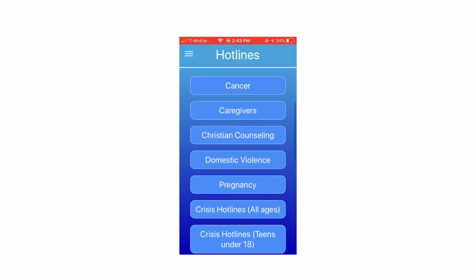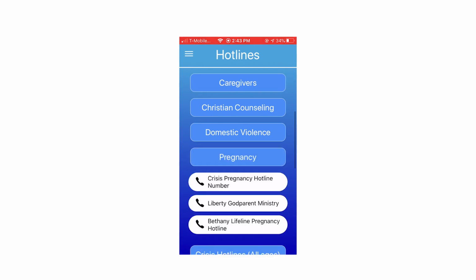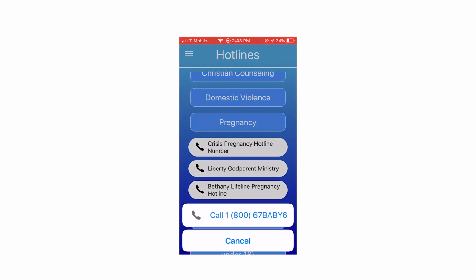We have also compiled a list of hotlines that users can call directly from the app. They simply scroll to find the topic, find the hotline they want, and press to call.